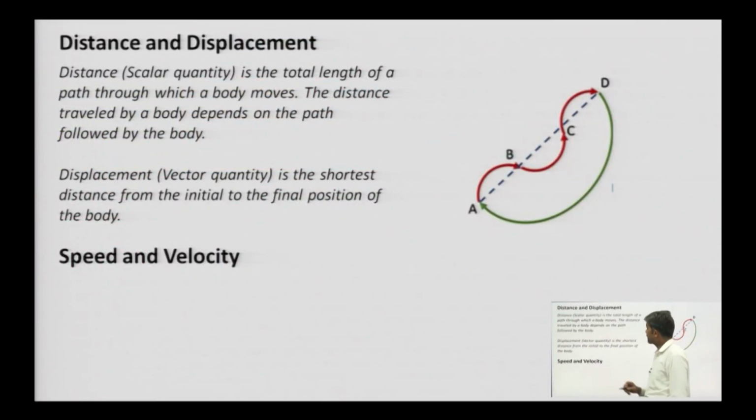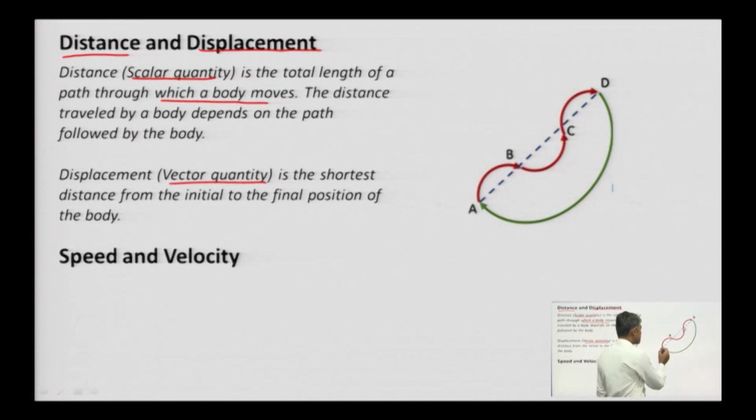Now, let us differentiate distance and displacement. The first difference: distance is a scalar quantity, and displacement is a vector quantity. Other difference is that distance is the total length of the path through which a body moves. Look at this diagram.